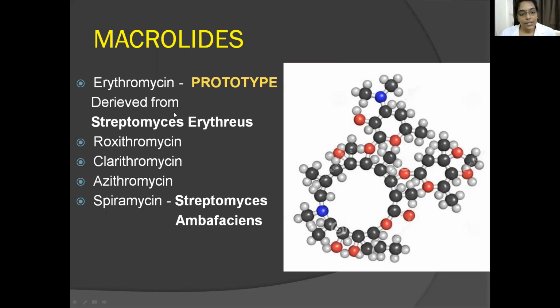Erythromycin was derived from the metabolic products of Streptomyces erythraeus. This is the prototype drug here, erythromycin, so we will discuss it in detail. Then clarithromycin and azithromycin are semi-synthetic derivatives of erythromycin. Then we have spiromycin, which is obtained from Streptomyces ambifaciens.